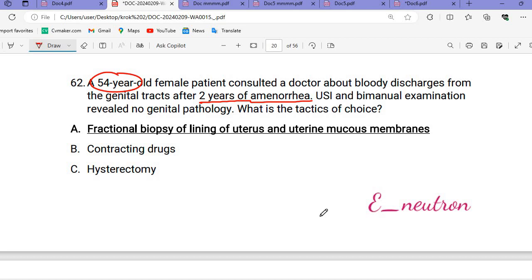So what you are seeing, 54 years, okay, that is post-menopausal. We see that she got menopause 2 years ago, and we are seeing the bloody discharge.